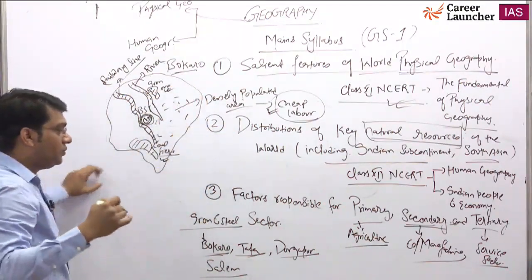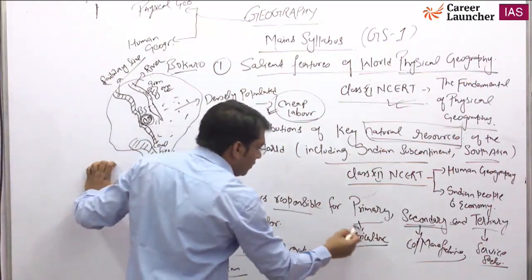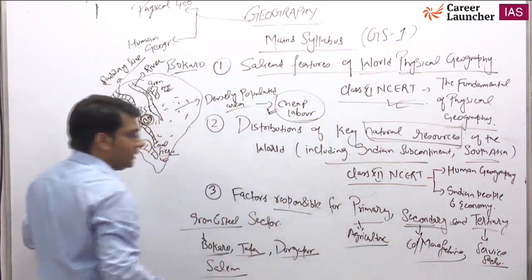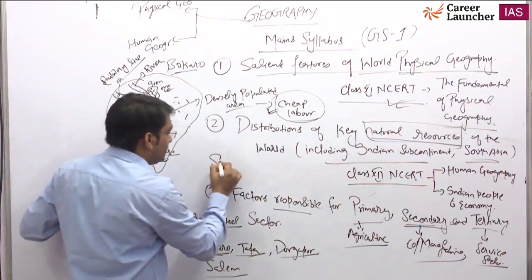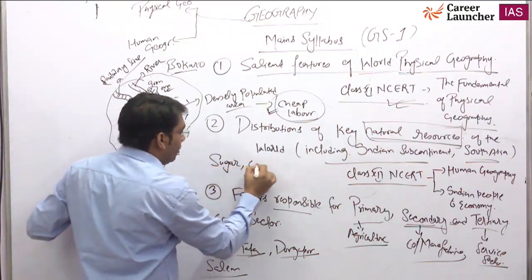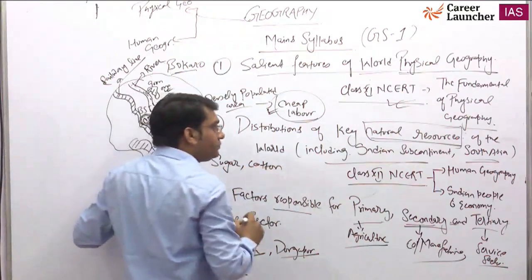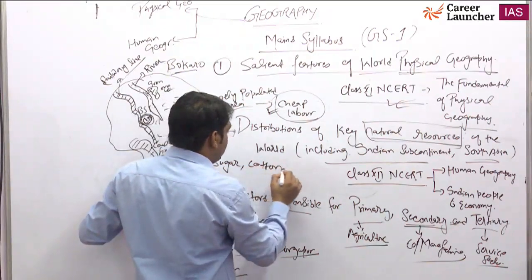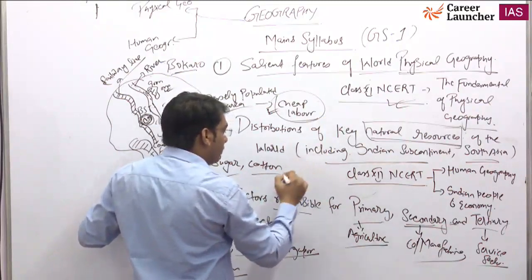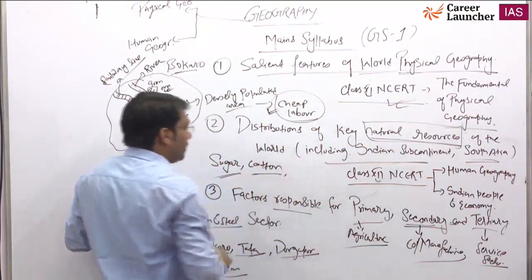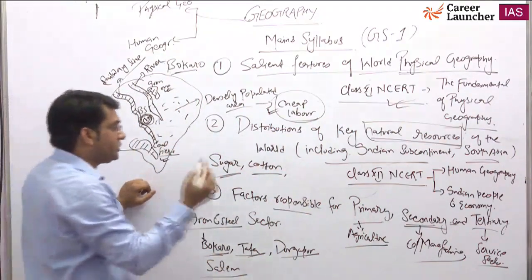So you have to study in this manner, the factors responsible for the primary, secondary and tertiary sectors. When we talk about agriculture, there are the sugar industry, cotton industries, and different types of crops cultivated in our country, and some jute industries.